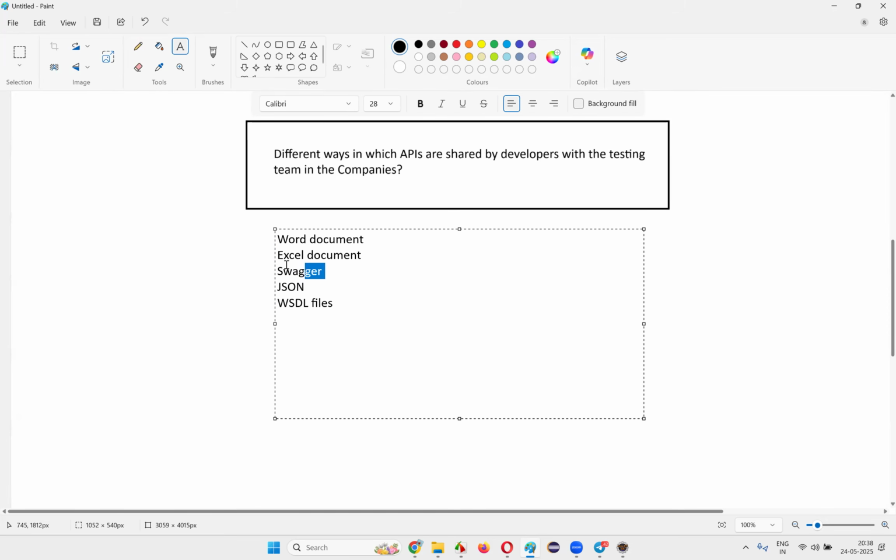Word document, Excel document, Swagger, JSON, WSDL. Okay. They may use a website page. Can they use a website page? Website page. Okay. On the website page also they can share. Then what else they can share with?